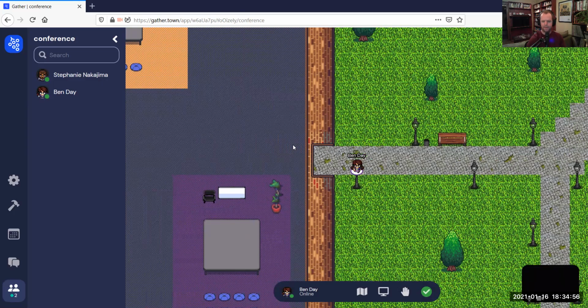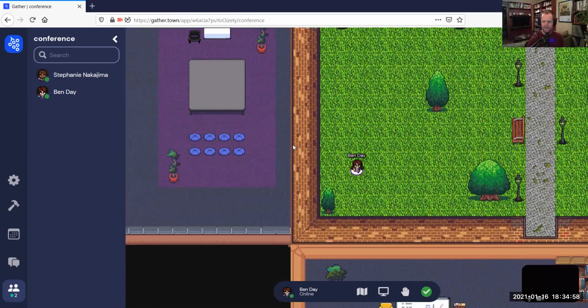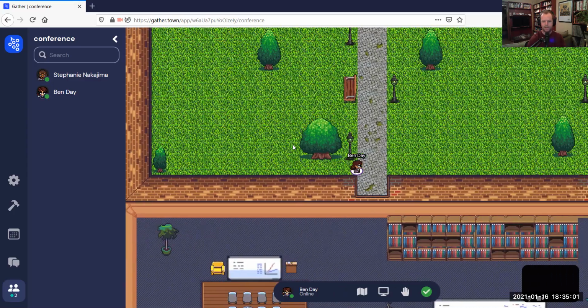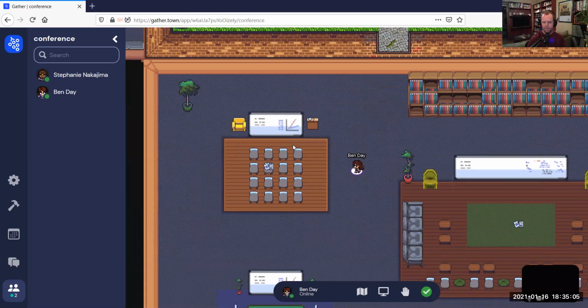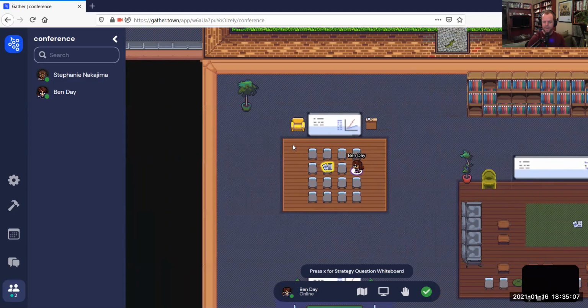So let's talk a little bit about interacting with objects. I'm going to go down into the strategy question area to teach you that. Like we saw with the memorial fountain, when you get close enough to an interactive object, this shows up.